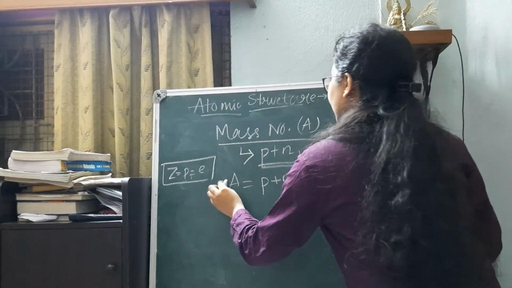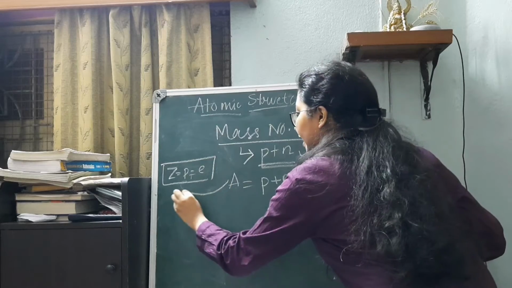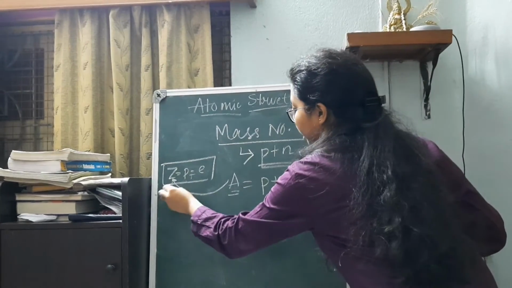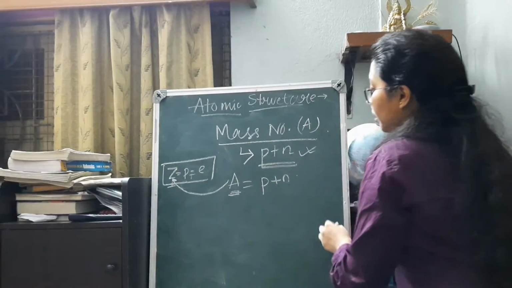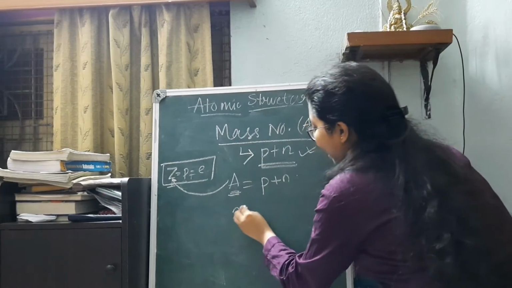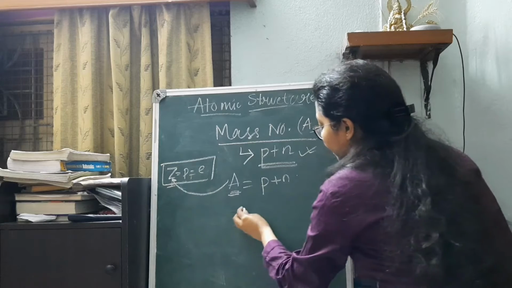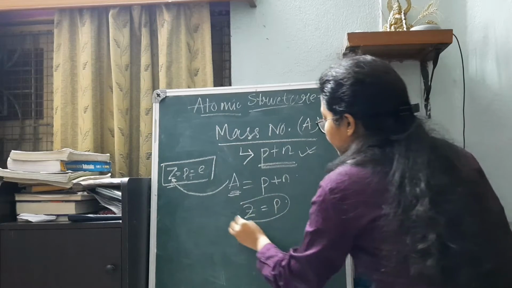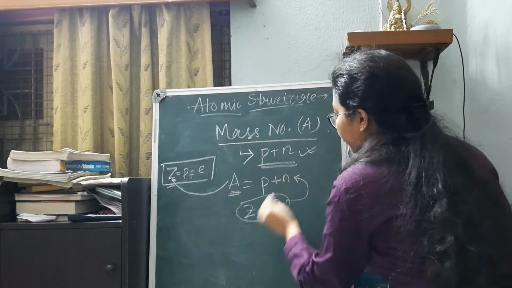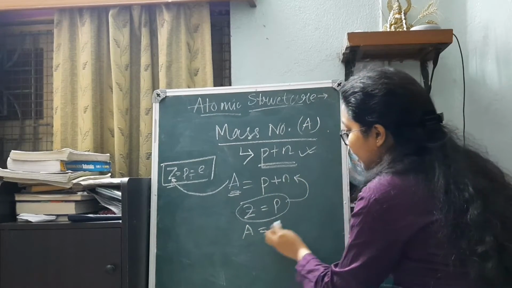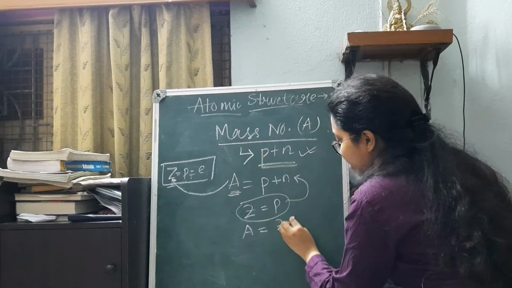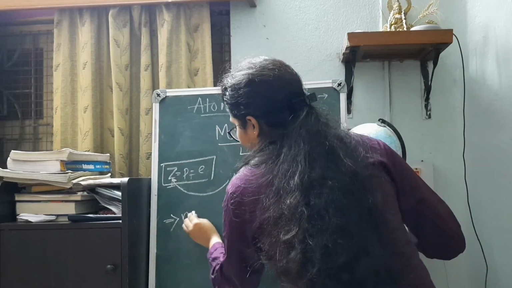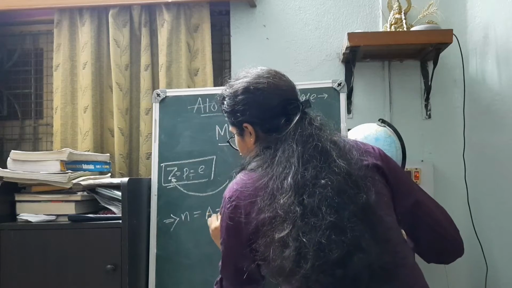So then, can we understand what is the relation between A and Z, that is the atomic number and the mass number? It is very simple. If we go for Z, Z is equal to P. We know this. Putting the value of P here, we see that A is equal to Z plus N, which implies that N is nothing but A minus Z.